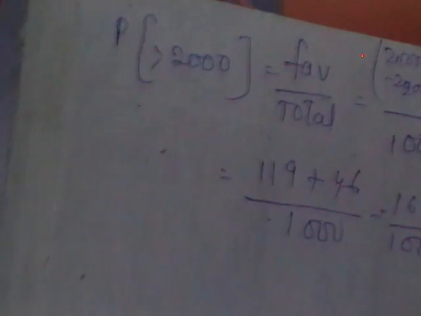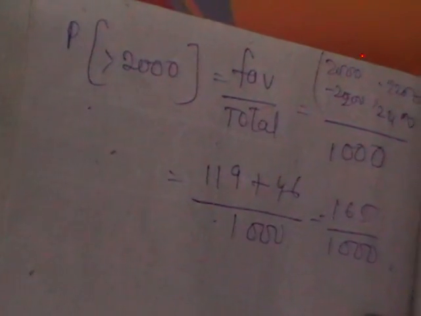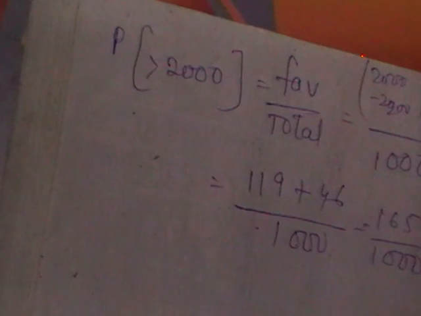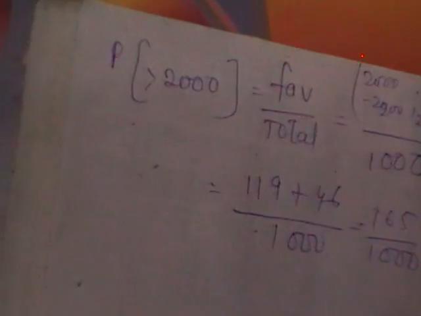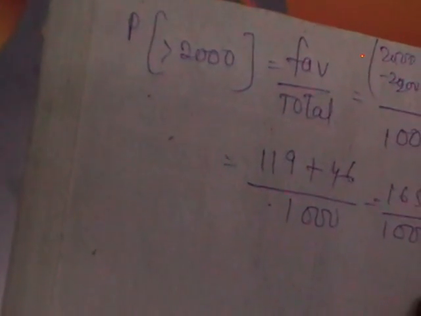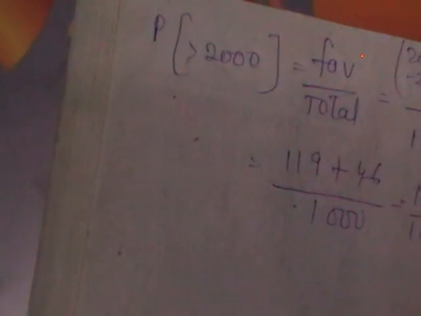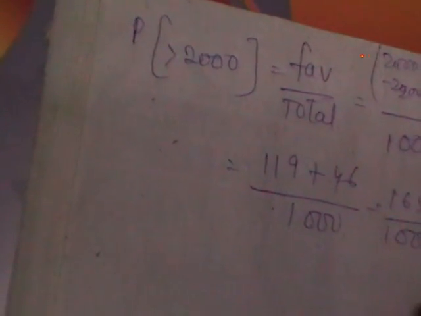So this is the way you will calculate without using the theorem, simply favorable number of cases by total number of cases, and you need to find out how many are in the given favorable cases and how many are total. We are not using either addition theorem or multiplication theorem here. Okay, thank you.